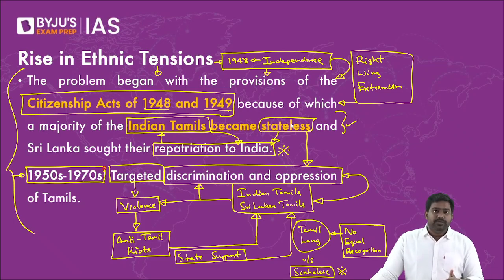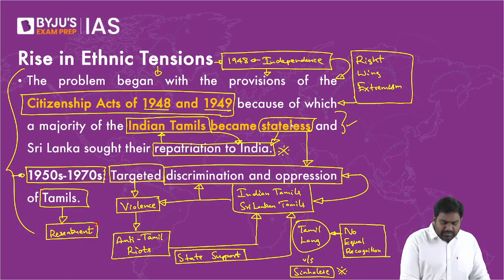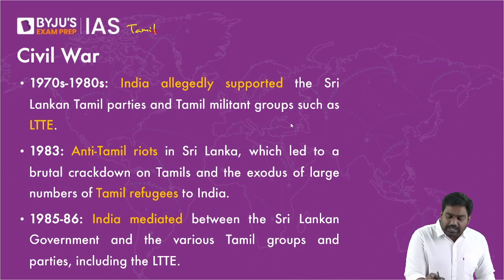Anti-Tamil riots became a common feature, and the police and the authorities would not act against them. Along with that, the Tamil language was humiliated. It was not given equal recognition, whereas Sinhalese was being promoted and enforced on everyone. So this period triggered resentment amongst the Tamils. Obviously, when there is such oppression backed by the state, it's natural for resentment and hatred to grow against the other community. So this laid the foundation for Tamil resistance to take root.